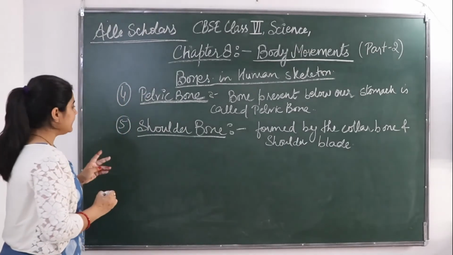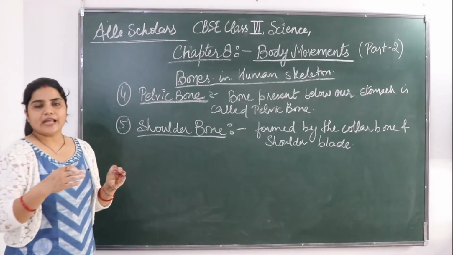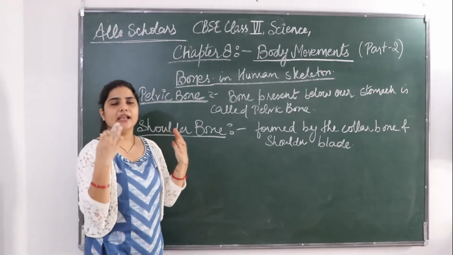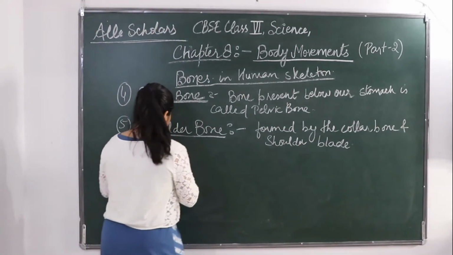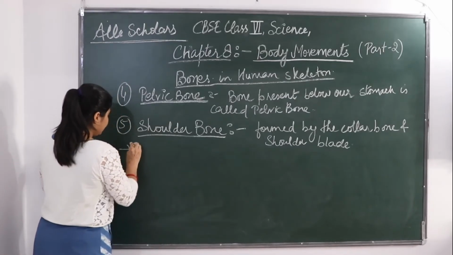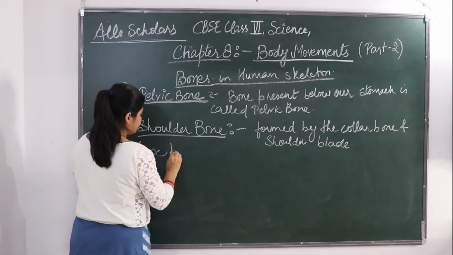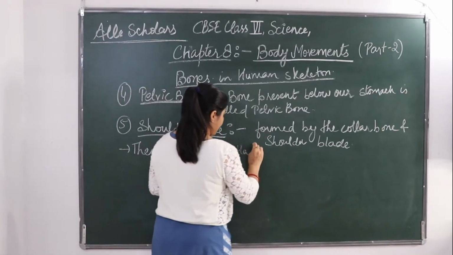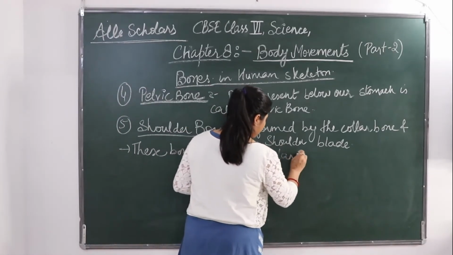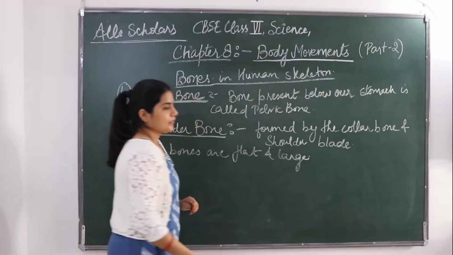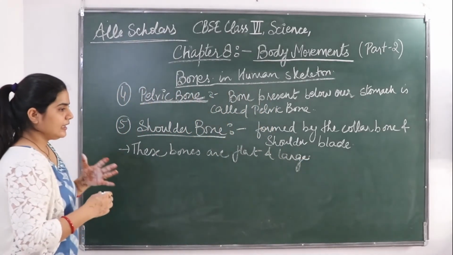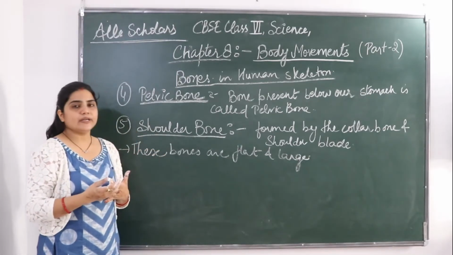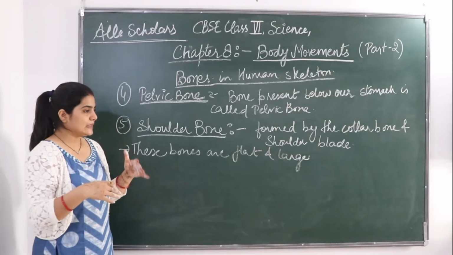Fine. Next, these bones are flat and large. What is their shape? They are flat and large. What is their function?